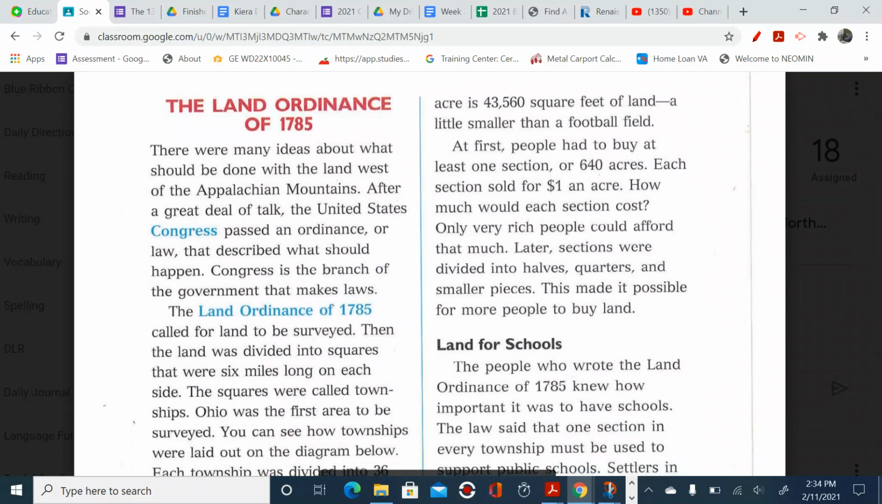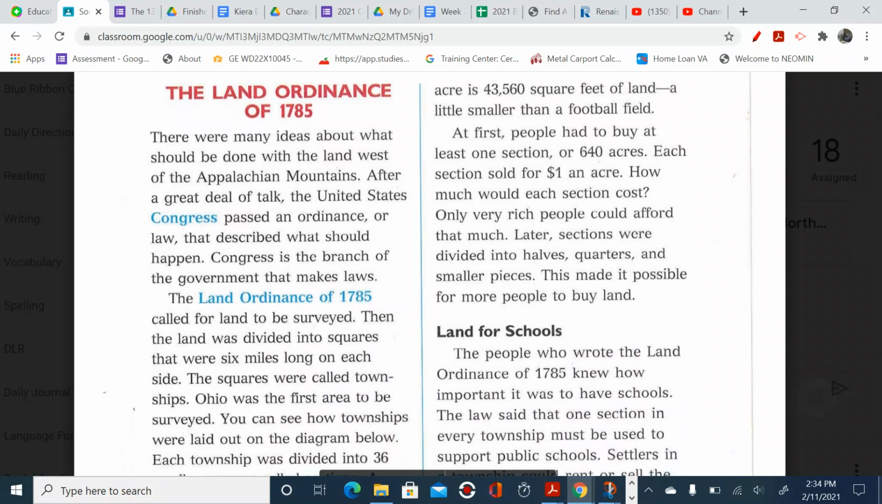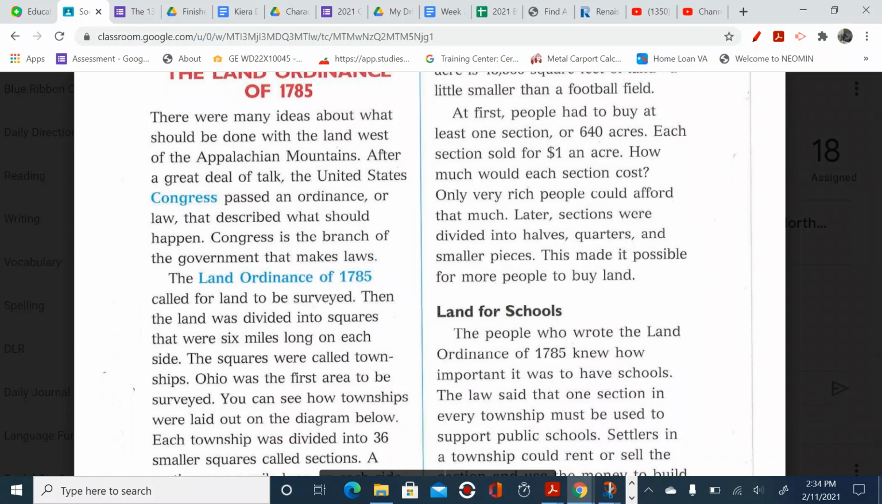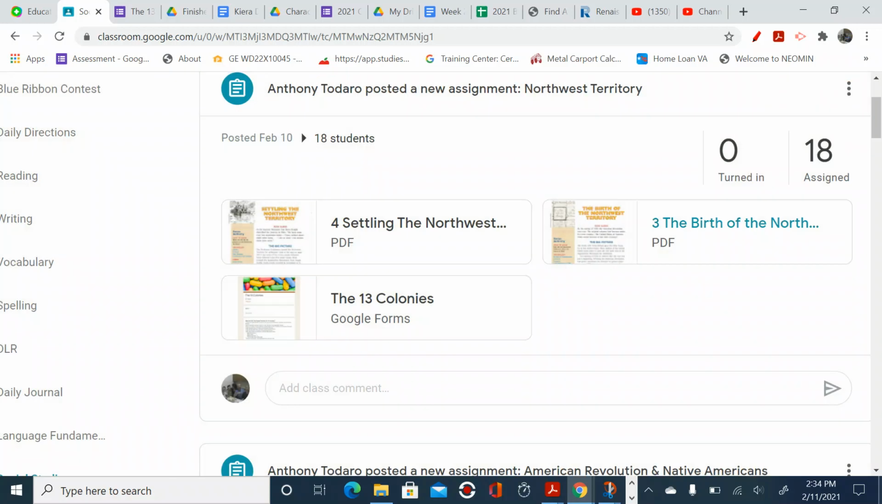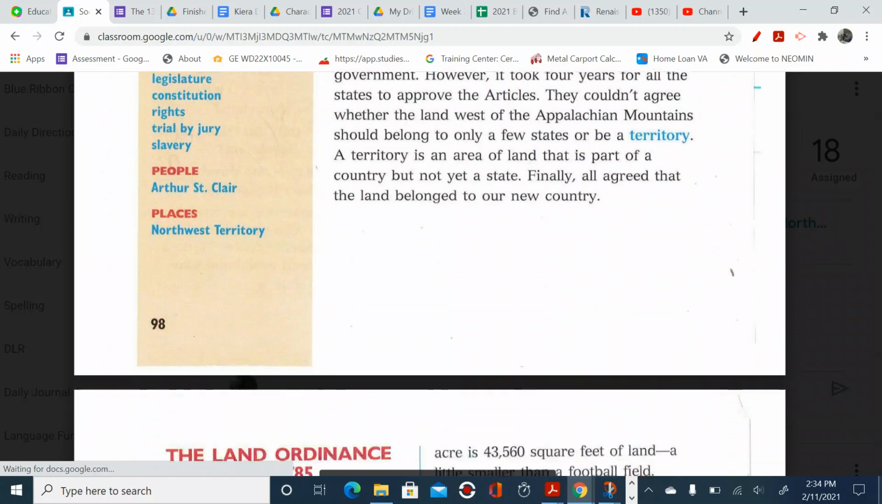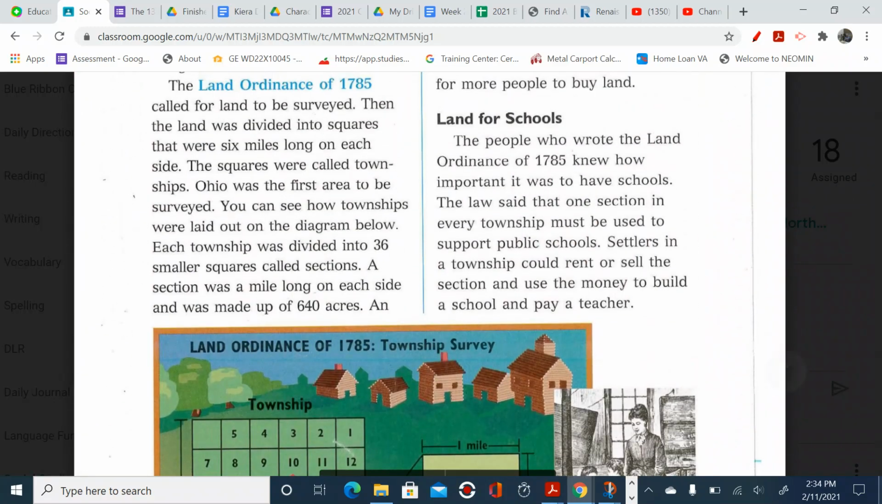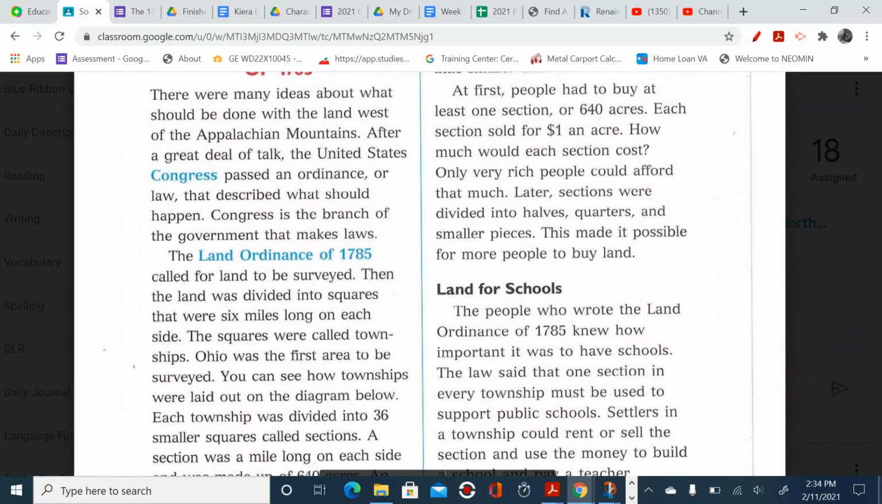The Land Ordinance of 1785. There were many ideas about what should be done with the land west of the Appalachian Mountains. After a great deal of talk, the United States Congress passed an ordinance, or law. So now we know ordinance means law. That described what should happen. Congress is the branch of government that makes laws, right? We're the branch of government that makes laws.